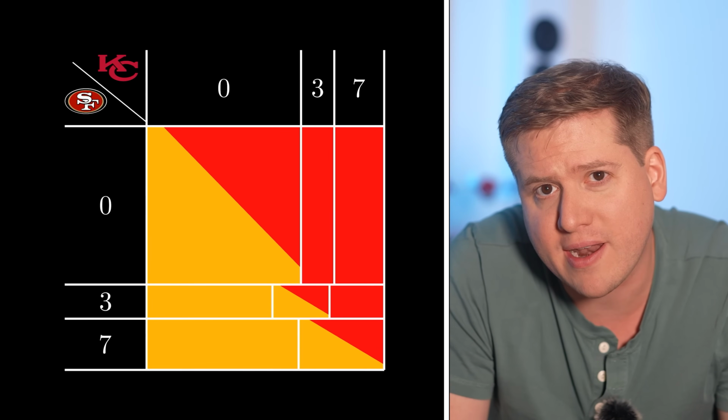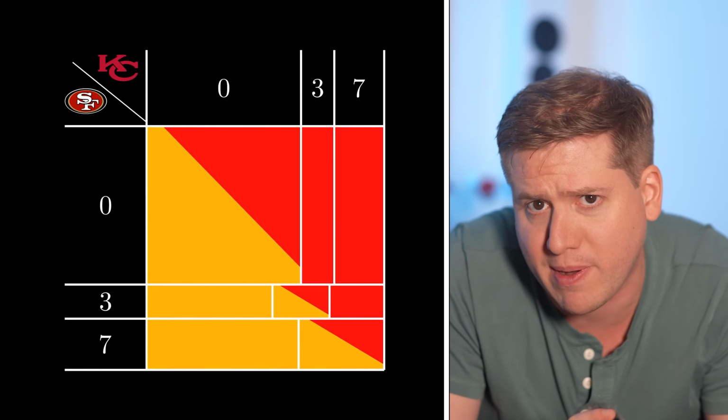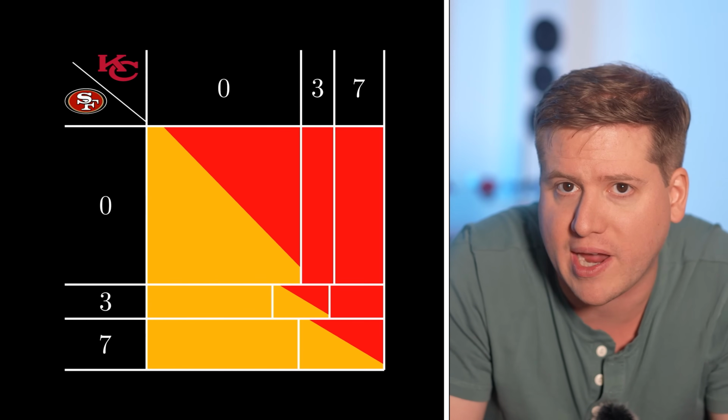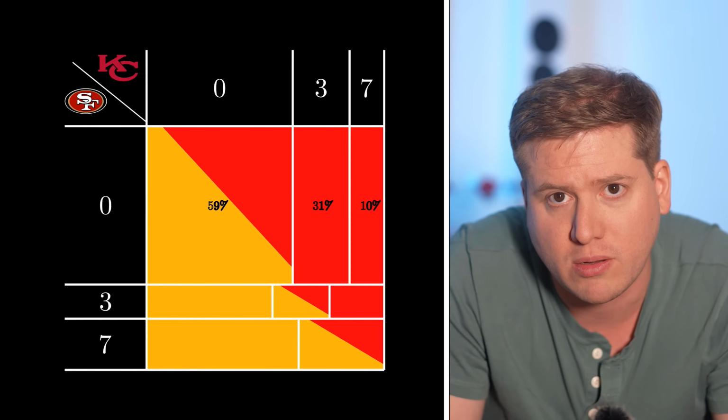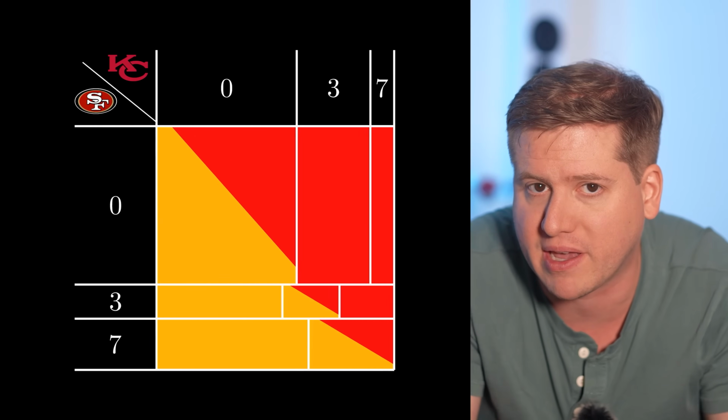The last row to look at is the one where the 49ers don't score. There isn't a ton for the Chiefs to change about their strategy here, but there's maybe a bit. Here, they don't care whether they get a touchdown or a field goal. Both win them the game. So they can play a bit more conservative, but it's not a big effect.